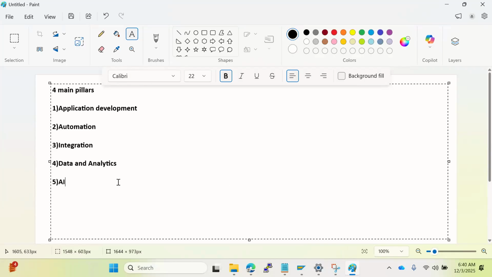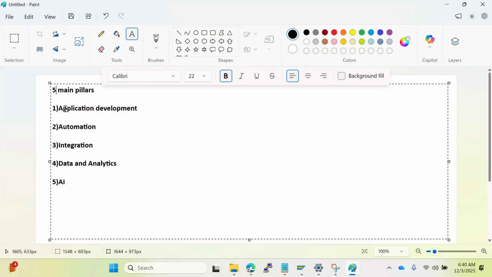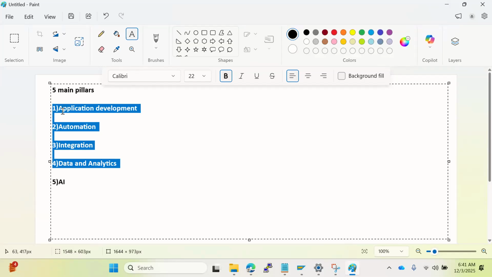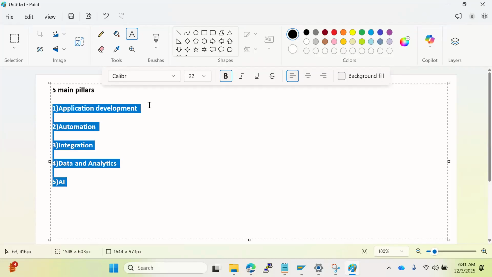Actually, earlier we had only four main pillars here. But recently SAP introduced one more pillar, called AI, artificial intelligence related services in the BTP, right? So earlier it was only four, but from the last 6 months onwards they have introduced one more pillar called the AI related services here, right? So whatever they are offering, like services, tools, applications, instances, all databases, everything, they have categorized into the five main pillars here, right?